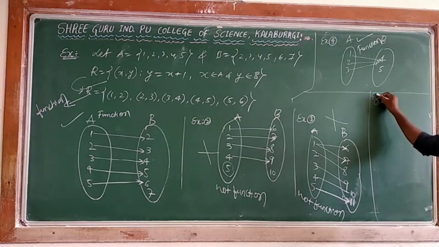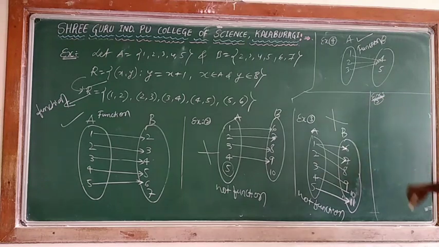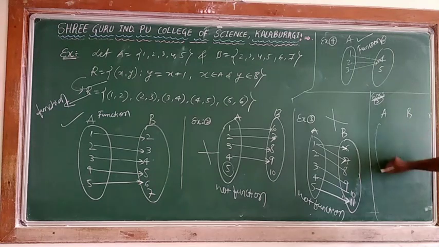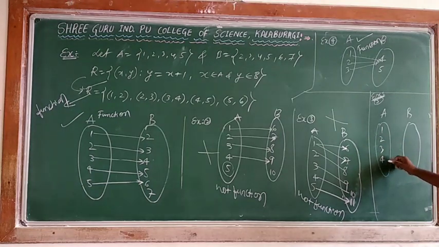Example 5 using a diagram. Set A, set B. 1, 2, 3, 4, 5, 6, 7. 1 is connected to 6, 2 is connected to 6, 3 is connected to 6, 4 is connected to 6, 5 is connected to 7.